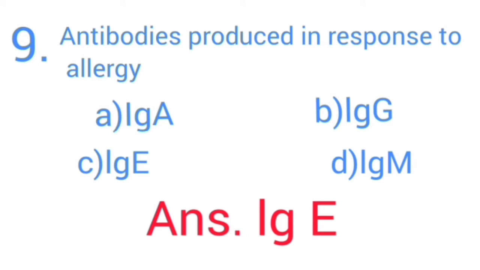Antibodies produced in response to allergy. Options: A. IgA, B. IgG, C. IgE, D. IgM. Answer: option C, IgE. Antibodies produced in response to allergy is IgE.